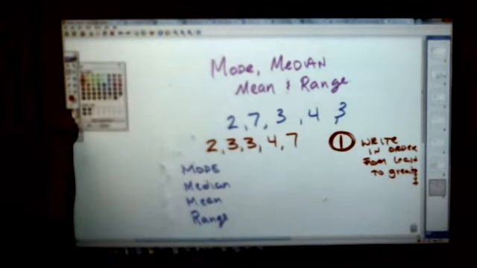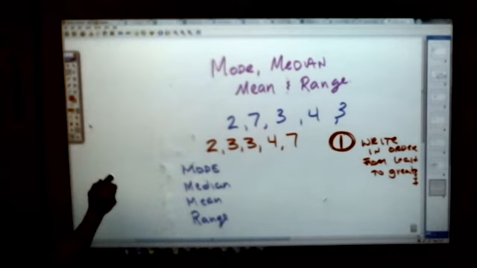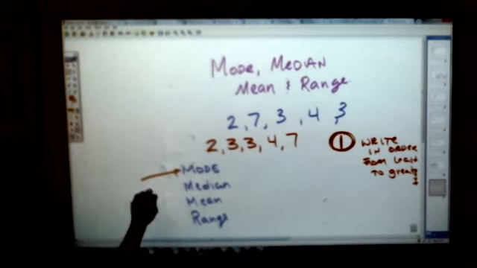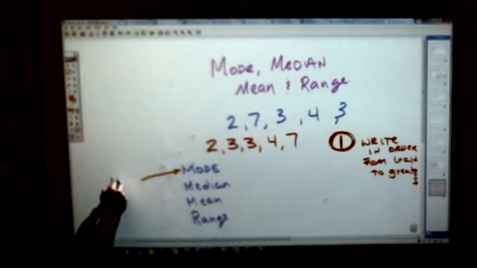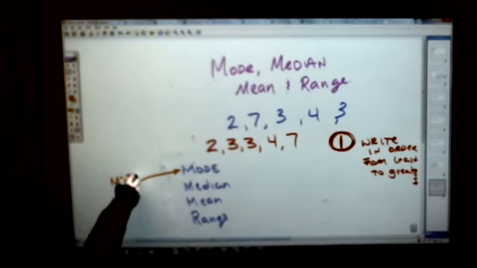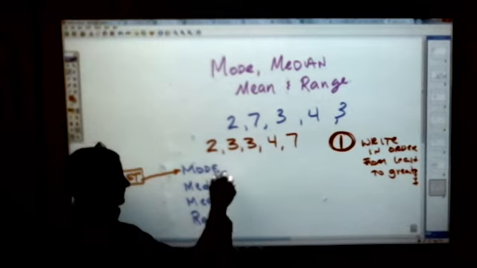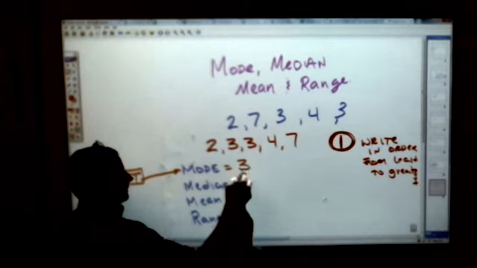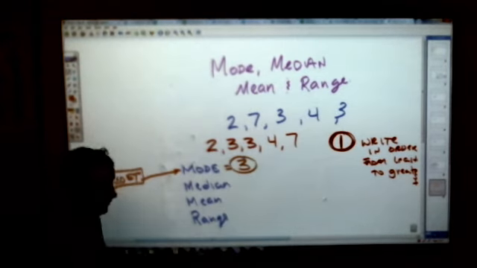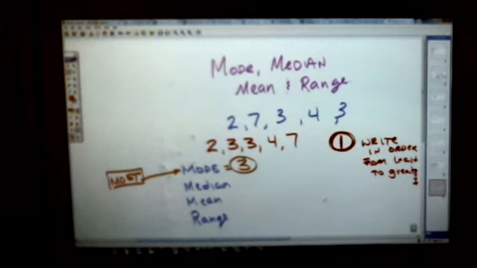The mode is the number that happens the most. So if you're looking in our group of numbers here, what number happens the most? It is the 3. If no number repeats, then it has no mode.